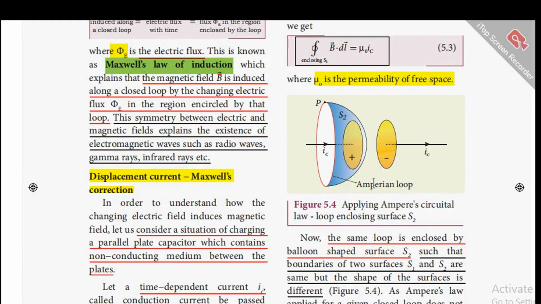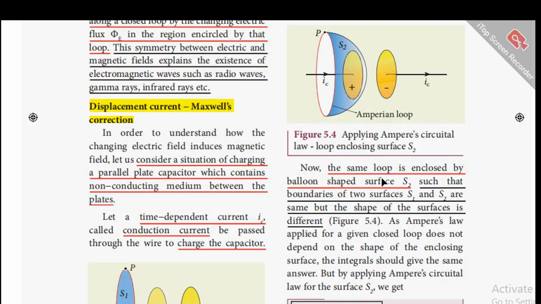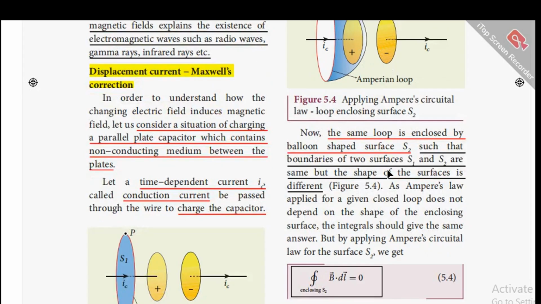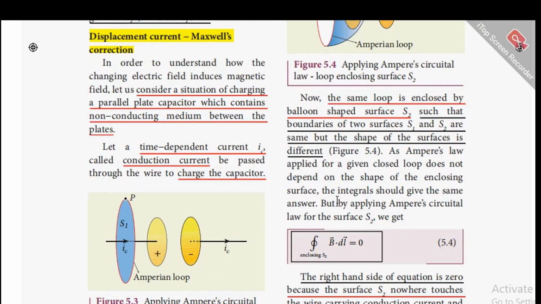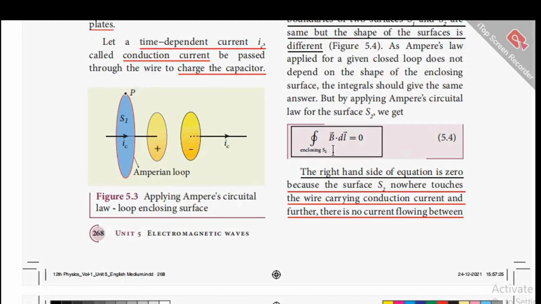Now, let us apply Ampere's circuital law to the loop enclosing the surface S2. The same loop is enclosed by a balloon-shaped surface S2 such that the boundaries of the two surfaces S1 and S2 are the same, but the shape of the surfaces is different, like this. As Ampere's law applied for a given closed loop does not depend on the shape of the enclosing surface, the integrals should give the same answer. But by applying Ampere's circuital law for the surface S2, we get this expression, the line integral of B dot dl equal to 0.